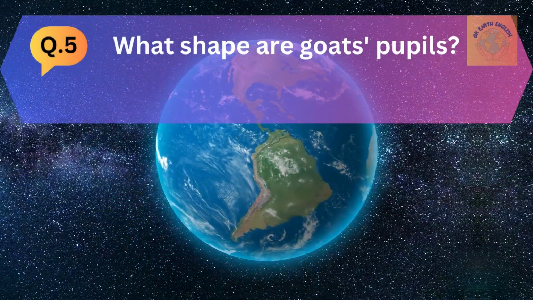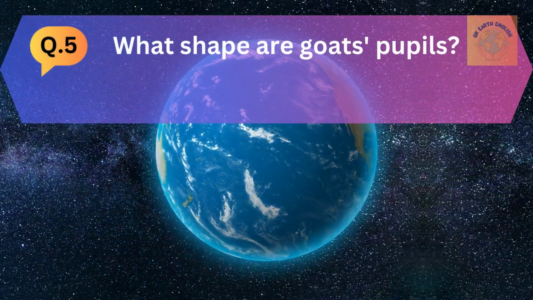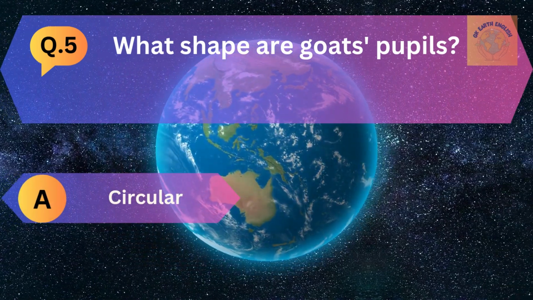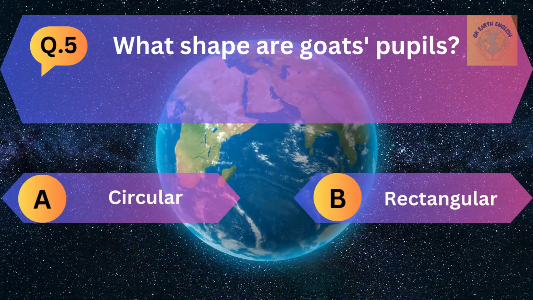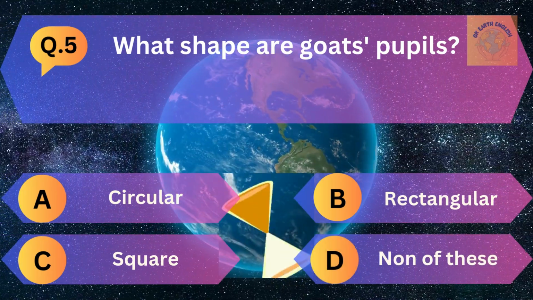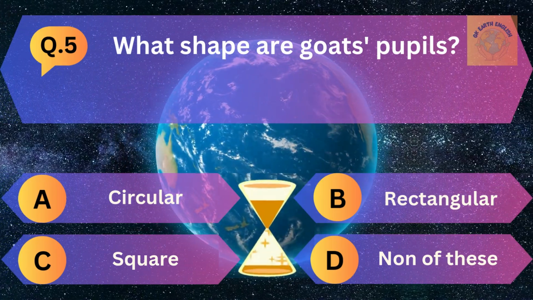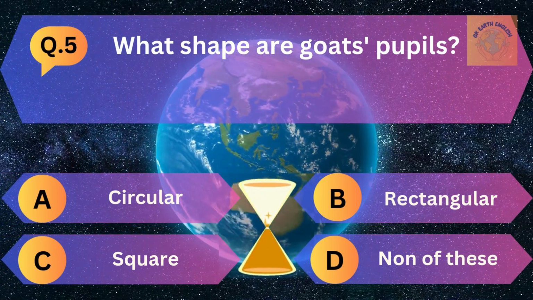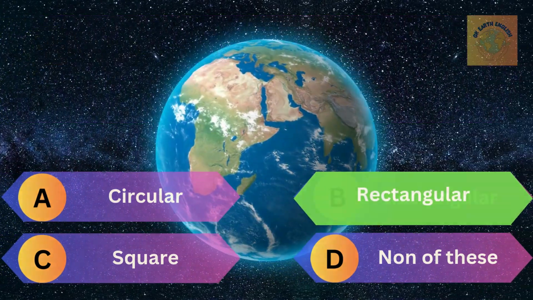Question number 5. What shape are goat's pupils? A. Circular, B. Rectangular, C. Square, and D. None of these. The correct answer is rectangular.